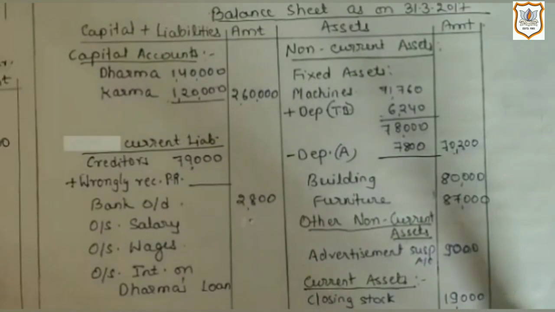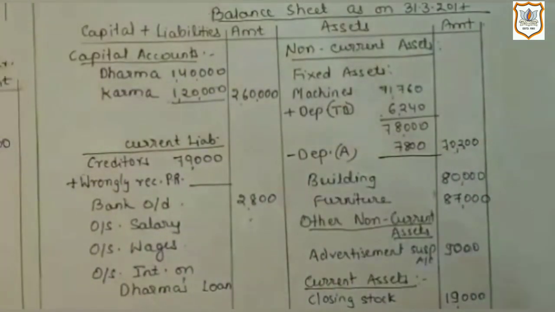See, advertisement expenses have a nature of fictitious asset. As I told you, these are not charged fully against the profit in 1 year. Therefore, these are to be written off in installments, and remaining is shown as a fictitious asset on the asset side of balance sheet. Now here we have completed giving effects or two effects of adjustments. Now let's move on to hidden adjustment.